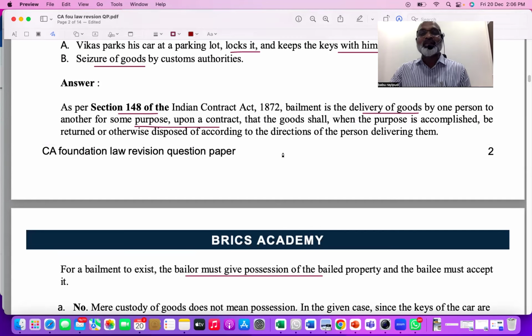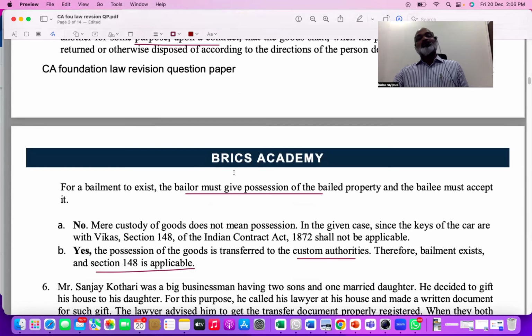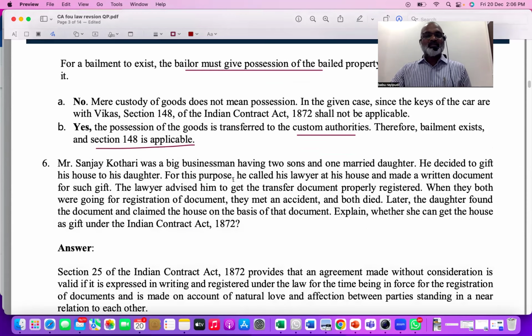So 148, what it says, for some purpose it is given. Generally, if tax authorities have confiscated the goods, there is no bailment. He has to give it. He has to voluntarily give it. Understood? That is the meaning. So for this kind of questions also, first you explain the concept, next you have to explain the answers.